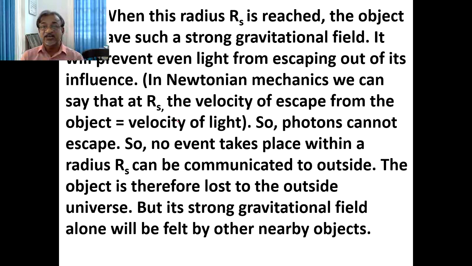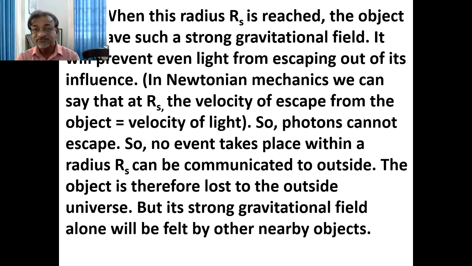When this radius Rs is reached, the object will have such a strong gravitational field that it will prevent even light from escaping out of its influence.